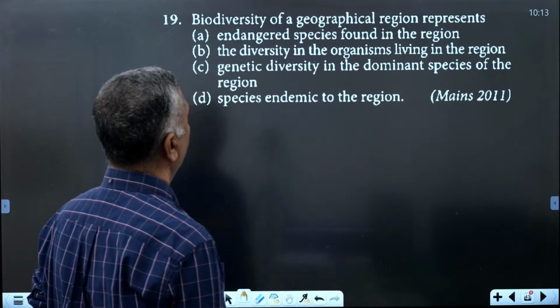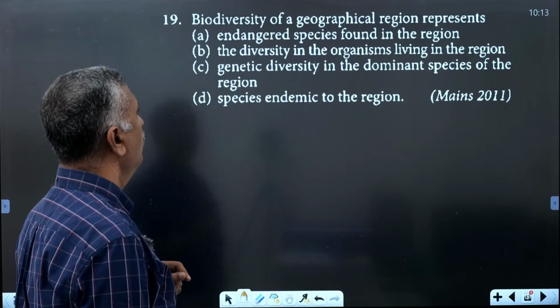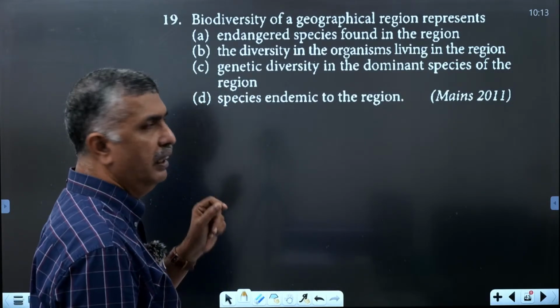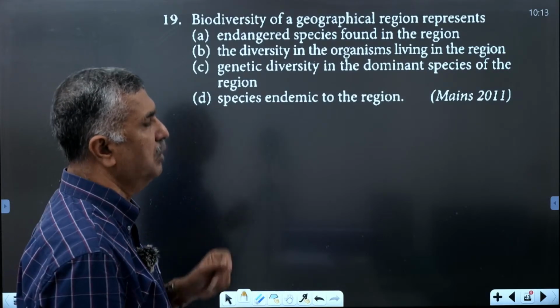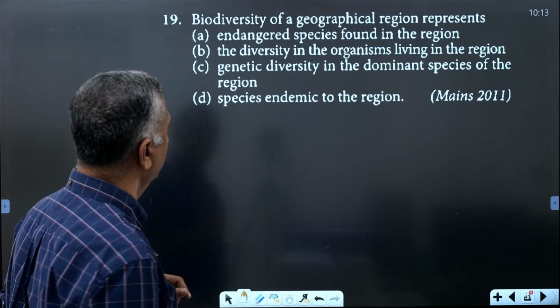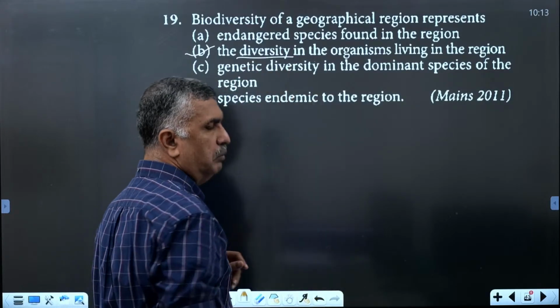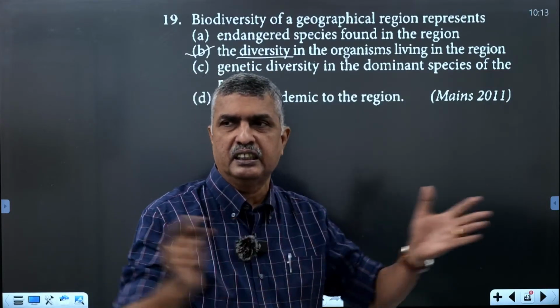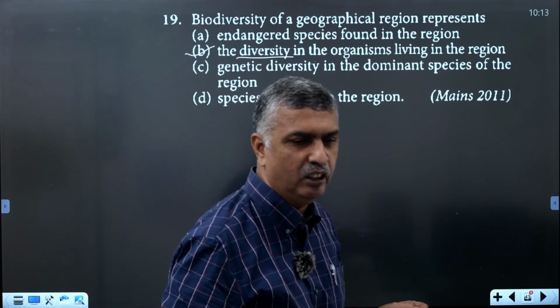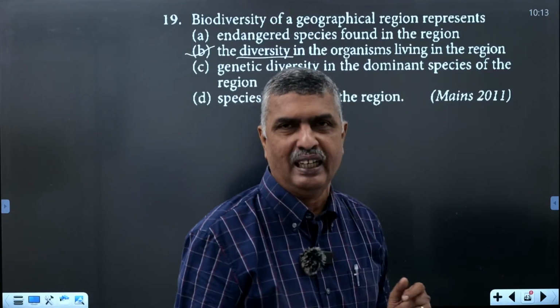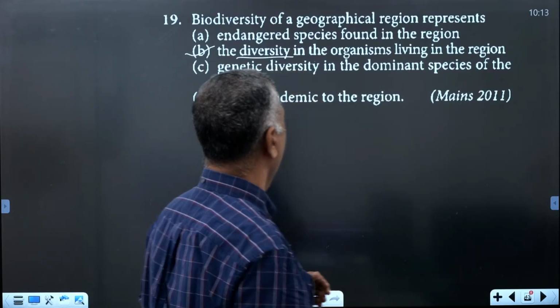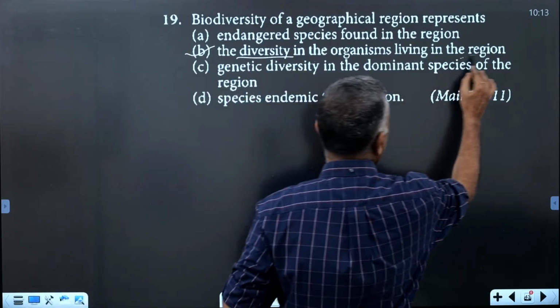Biodiversity of a geographical region represents what? That is the diversity of organisms. Diversity means heterogeneity, the totality of organisms living in a region.